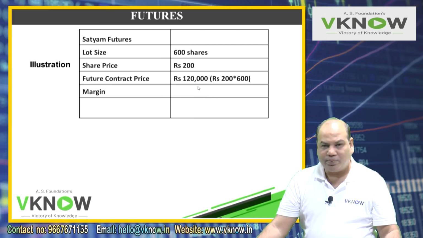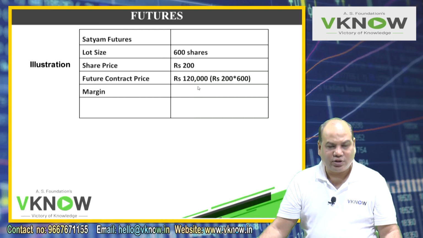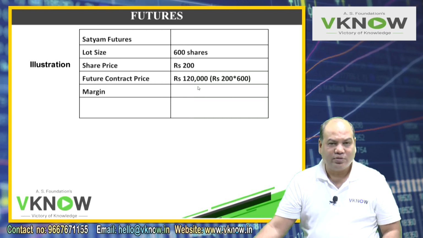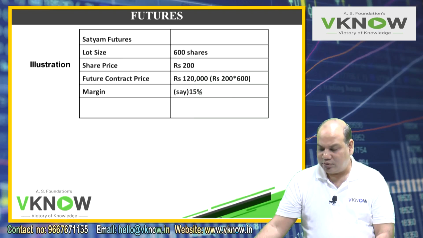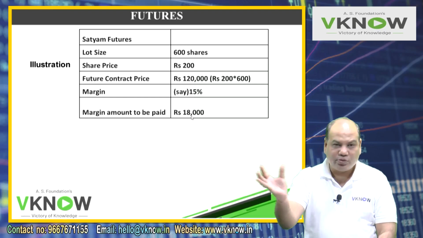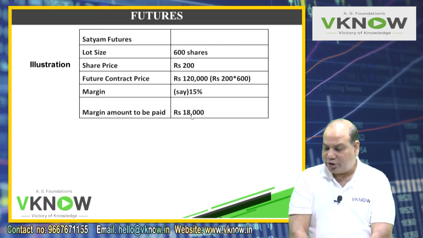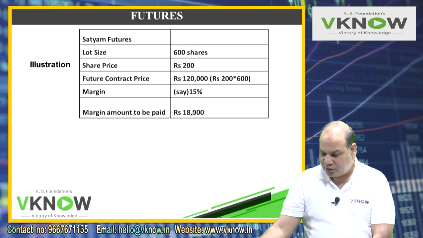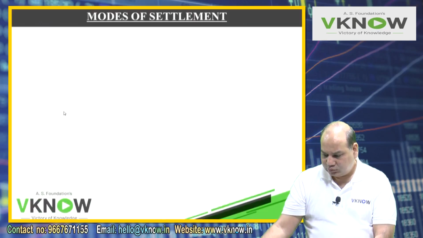And then based on the price, the average, the standard deviation and other risk parameters, the exchange will calculate the margin, which let us say is 15%, and then the margin amount to be paid is 18,000. It varies from stock to stock, commodity to commodity, depending upon the risk involved, depending upon how volatile that underlying is. I have seen this margin keep on moving very high also. So that was just an illustration. This is how the margin amount they will compute.